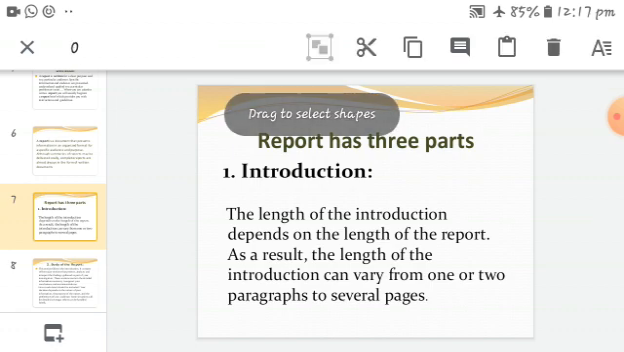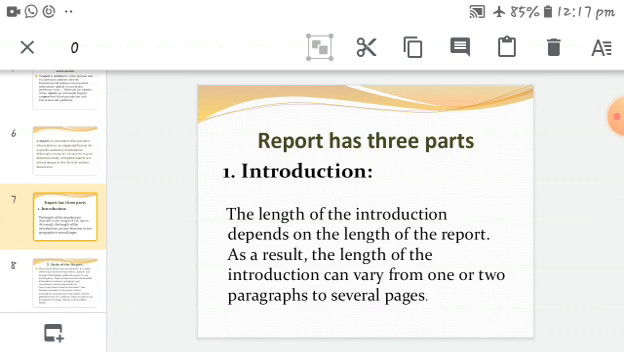And next, conclusion. In the conclusion, the main idea of the report is repeated by summarizing the content of the report. If we are summarizing, we can conclude the matter, repeating whatever we have written in the body of the report. Okay. The other important parts of a report are title, summary, recommendation,